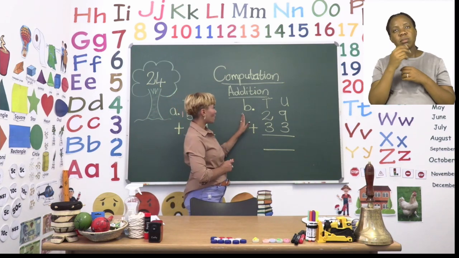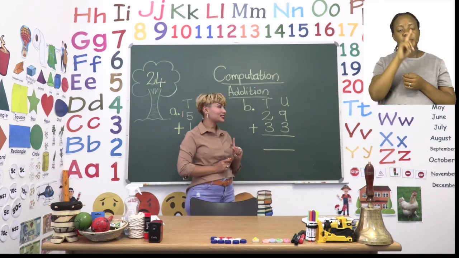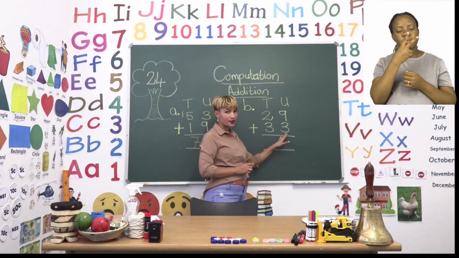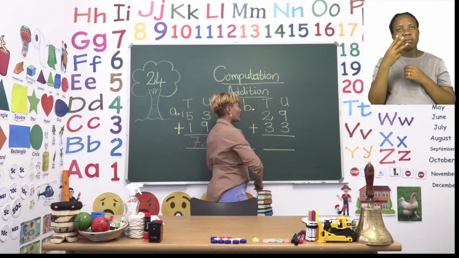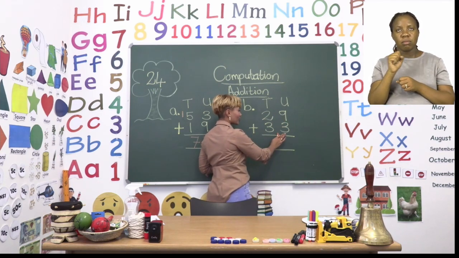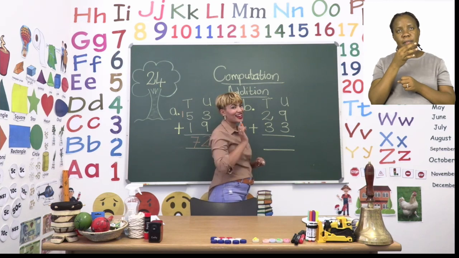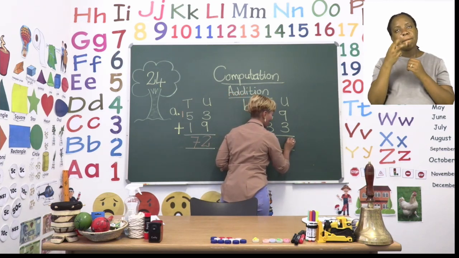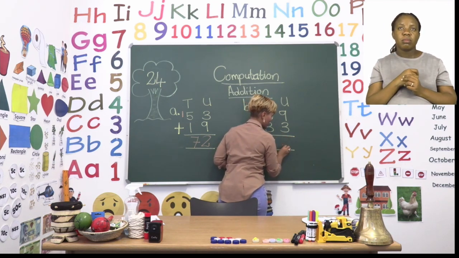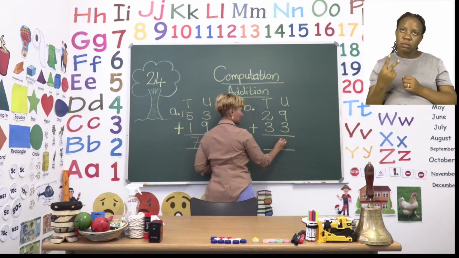So here, once again, we have our tens and units. And this sum reads 29 plus 33. What do we do first? We have to add up our units. So we say 9 plus 3. And how much is 9 plus 3? Great job! It's 12. So we go ahead and we write the 2 in here and then we carry over the tens.